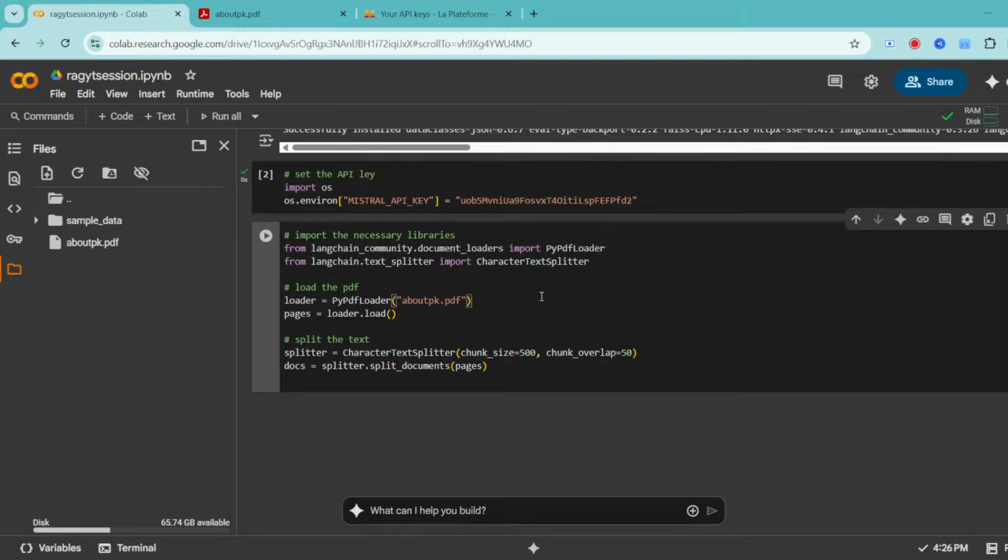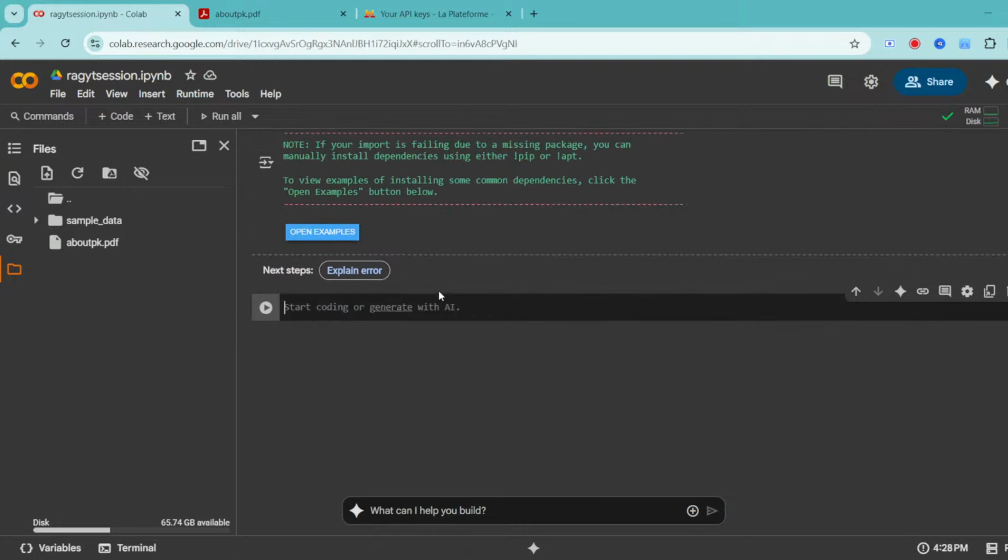So the whole page about Praveen Kumar, the 2-3 pages, or any other thing that you have, say 10 pages, each chunk that it takes every time and sends to your ChatGPT or Mistral or any LLM will be 500 characters with an overlap of 50 characters. Then, okay, it automatically filled this for me. Docs is equal to splitter.split documents pages. So pages is this about pk.pdf that I loaded. So I'm splitting that.